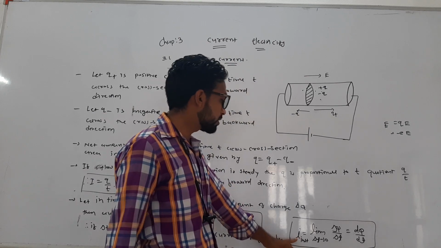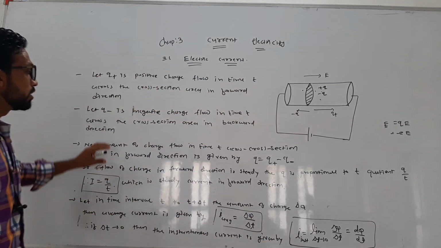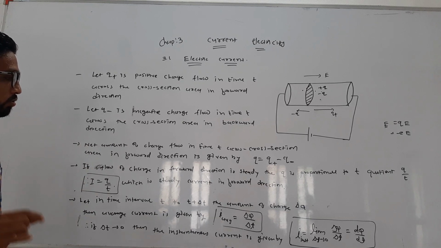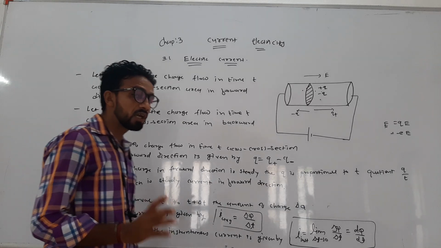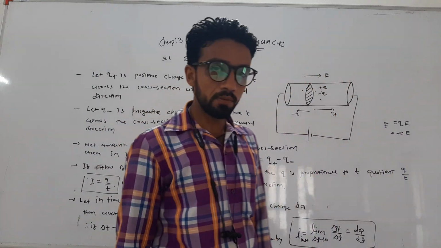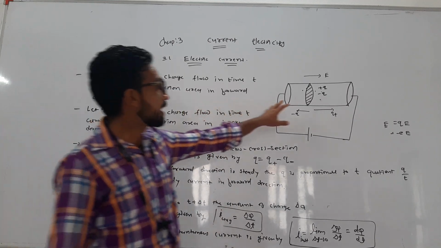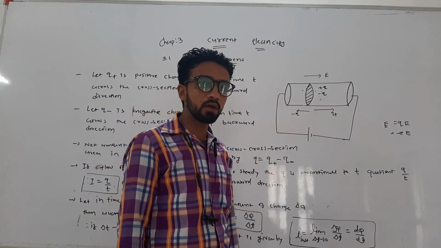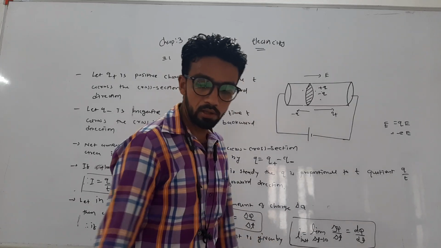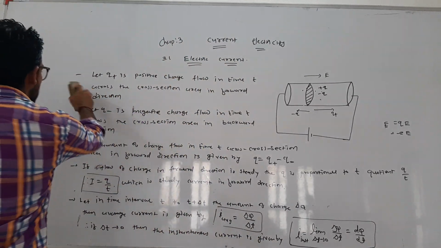So this is your instantaneous current. Now what is the unit of these currents? In general, electric current is the rate of flow of charge through a cross-sectional area per unit time. The flow of charge per unit time, that is your electric current.